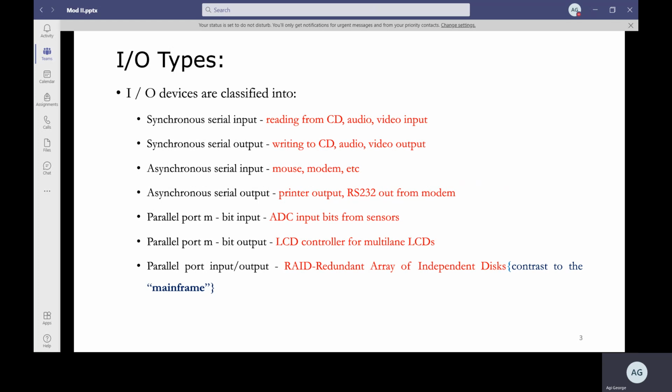Then you have the parallel port. You have an M-bit input, where, if you are going to convert an analog signal into a digital one, you will be using an ADC. So the sensors and the ADC will have parallel input. In the same way, when you are going to display on your LCD, you will have parallel output ports to the LCD controller. Then you can have parallel port input output.